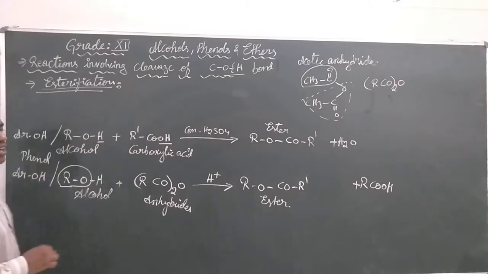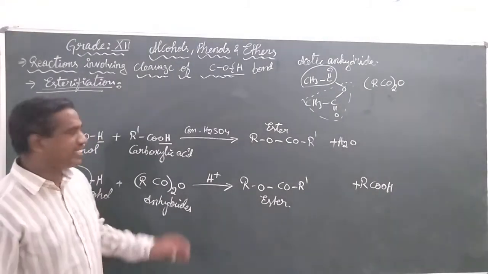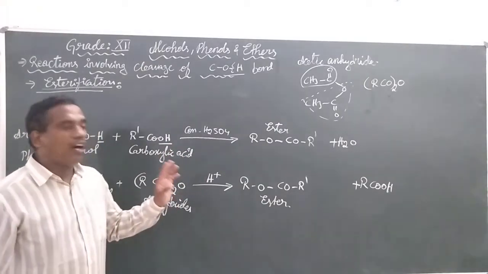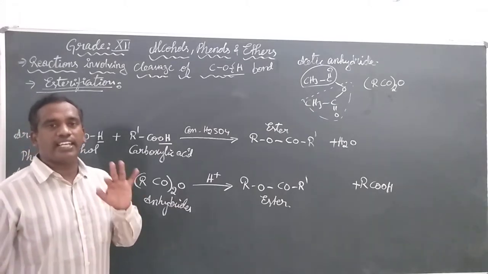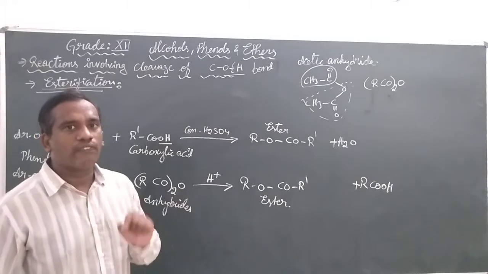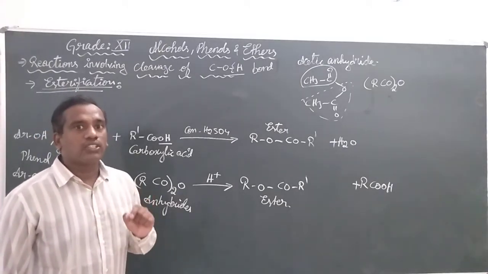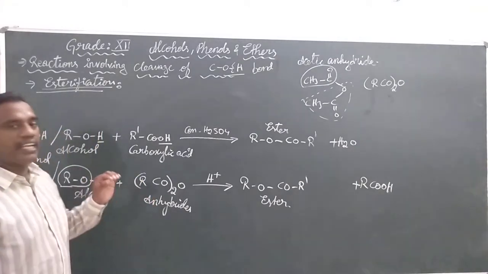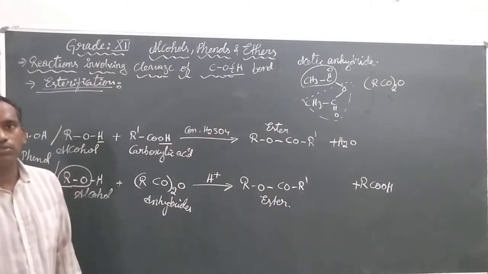Both phenols and alcohols react with carboxylic acids and also anhydrides in the presence of concentrated sulfuric acid to form the esters. Along with this, there is a third one, that is by reacting phenol or alcohol with the so-called acid chloride. We will see it in the form of an equation. Then we will continue.